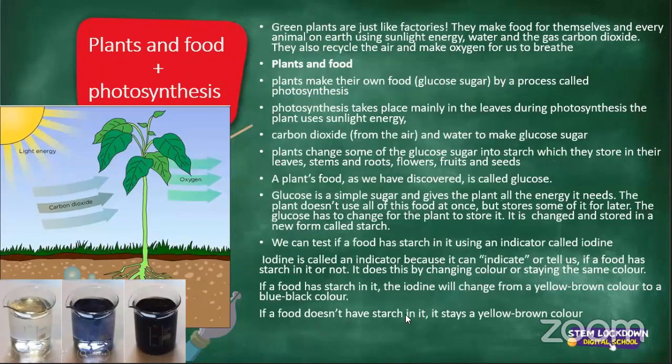It's very, very important to know which foods contain starch and which foods do not. At some point, you're more than welcome to try a little experiment for yourself using different foods. This could be a potato, an apple, some rice, just to test the starch in these foods.